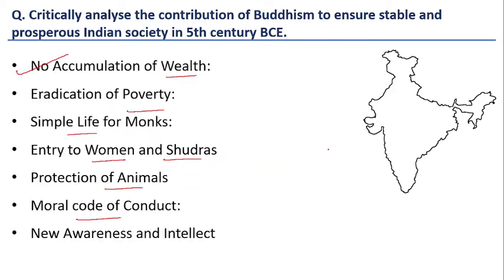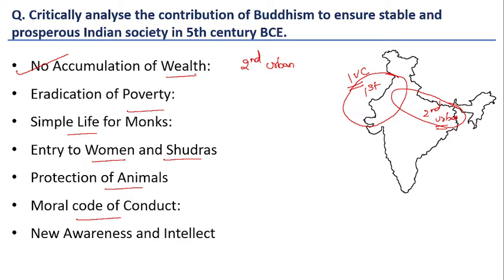Now let us see one by one. That was the age of second urbanization. In the Indian subcontinent, the first urbanization was the Indus Valley civilization, and the 6th century BCE is called the second urbanization era. During this time, many urban areas arose.